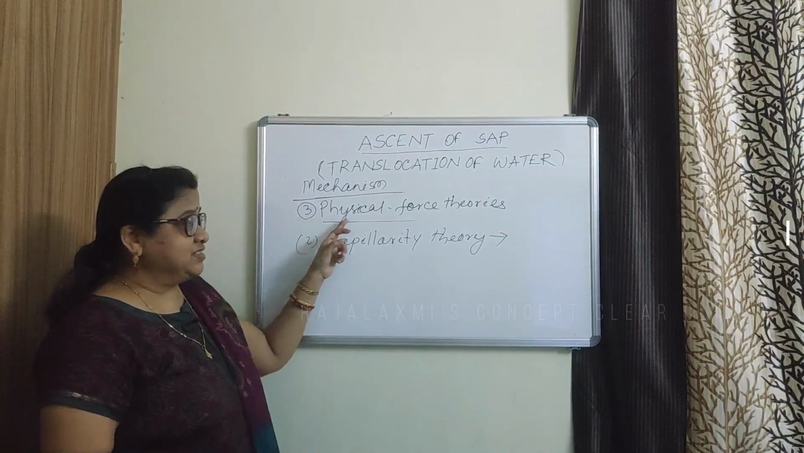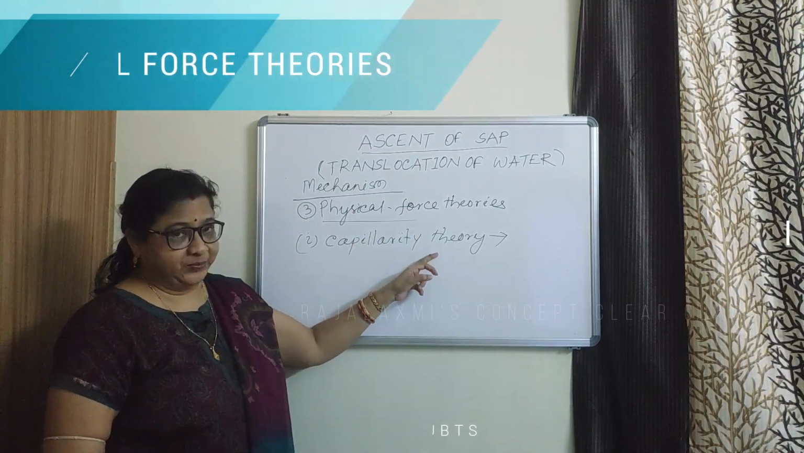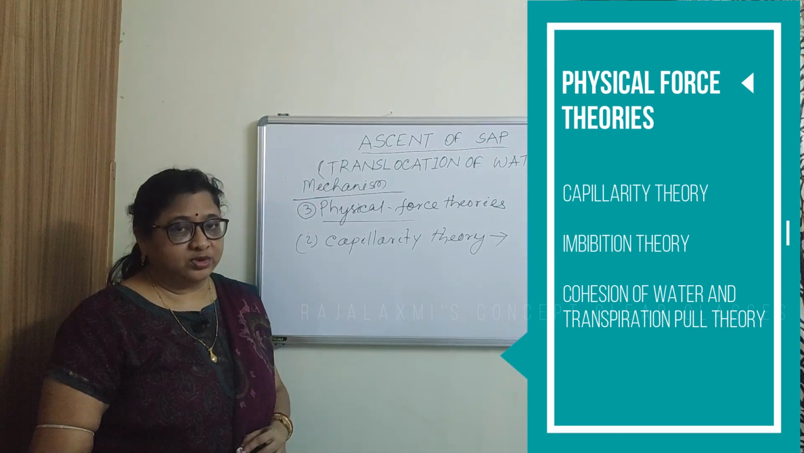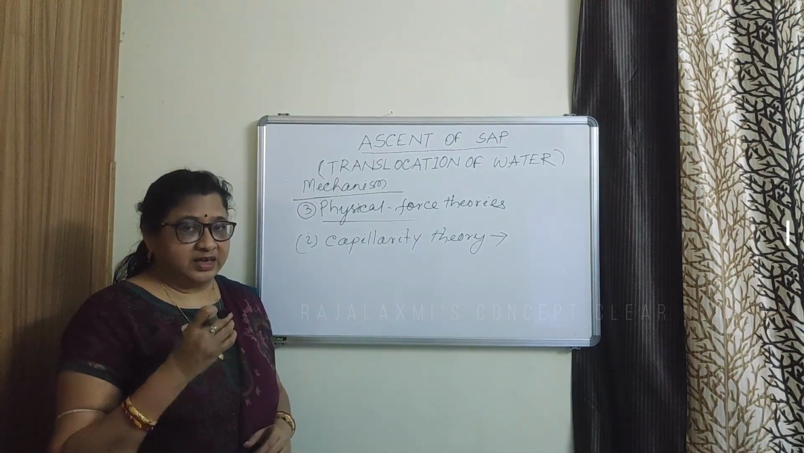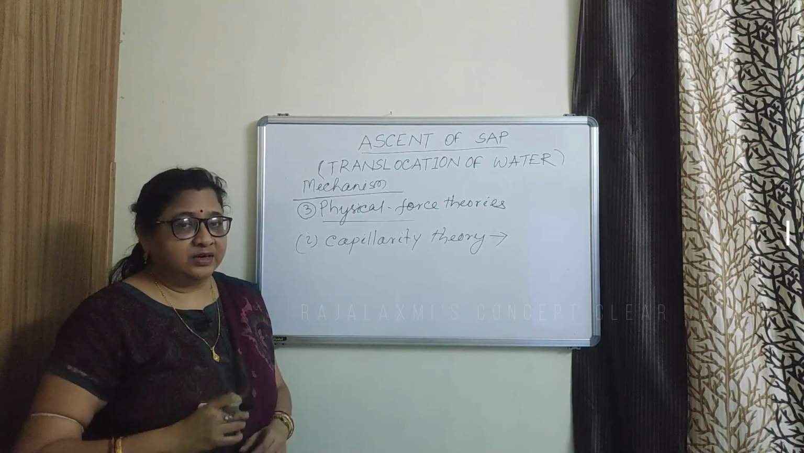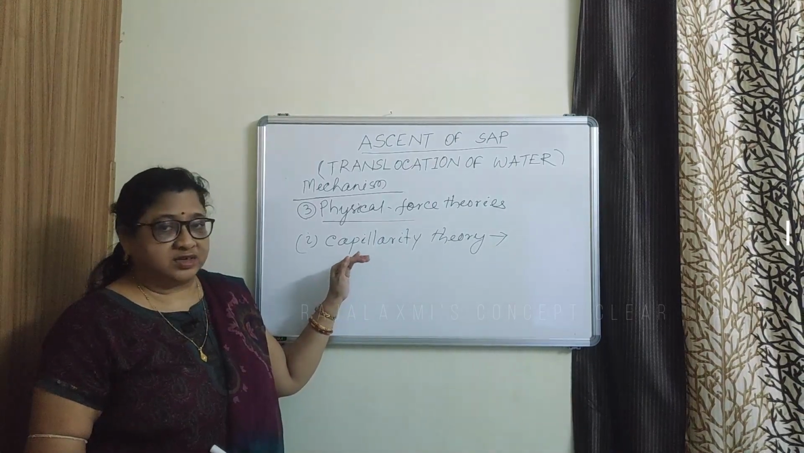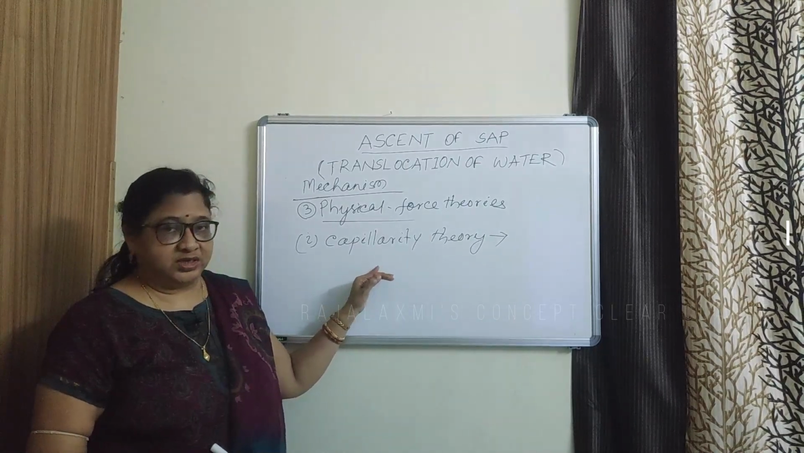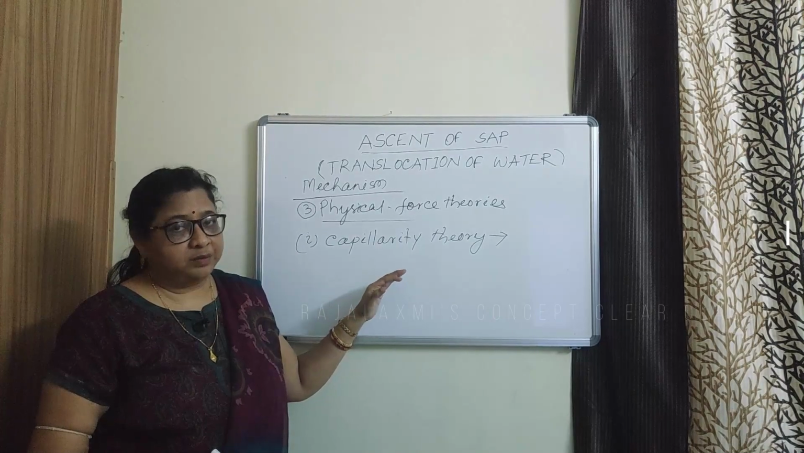The third one is physical force theories. Under this there is a capillarity theory. According to this theory, water moves upward due to capillary action of the xylem vessel. What is capillary action? When we insert a narrow glass rod, then we see the water enter the rod and move to a certain height. This is known as capillarity. So this theory also cannot explain the ascent of sap in tall plants.